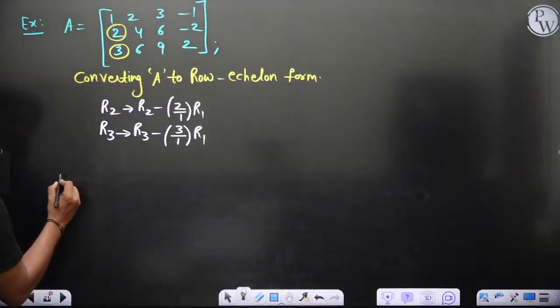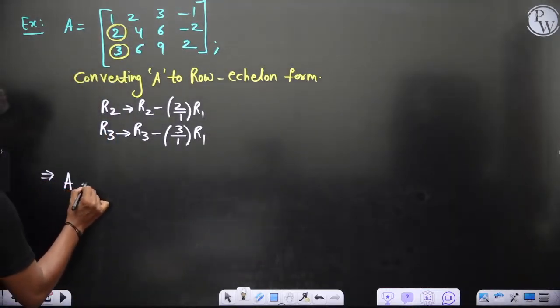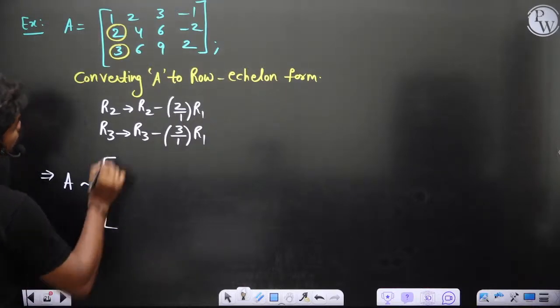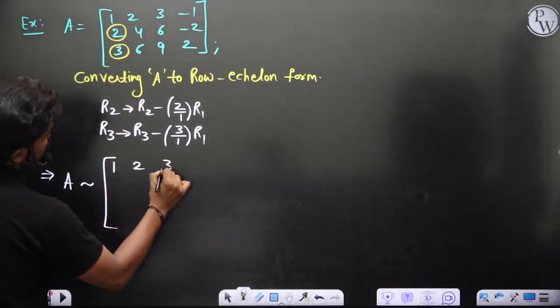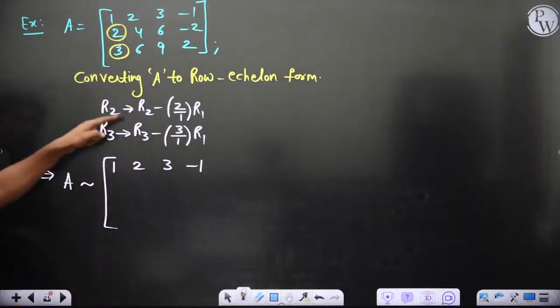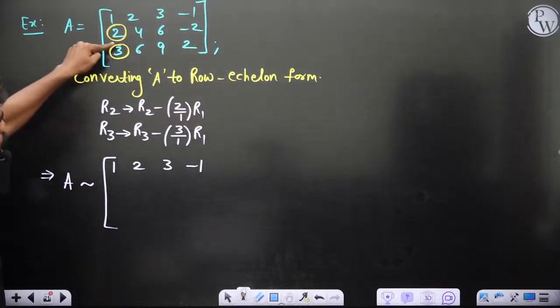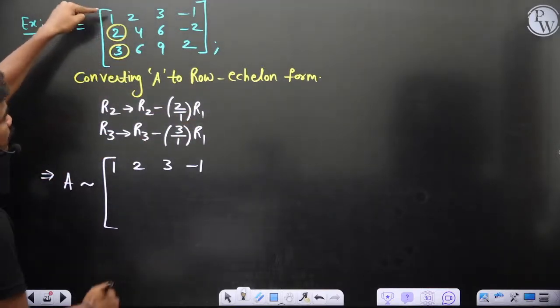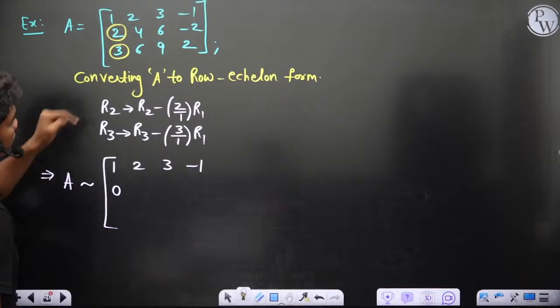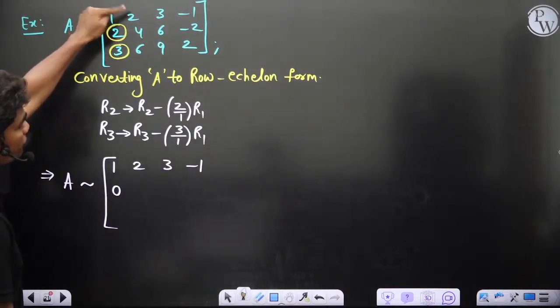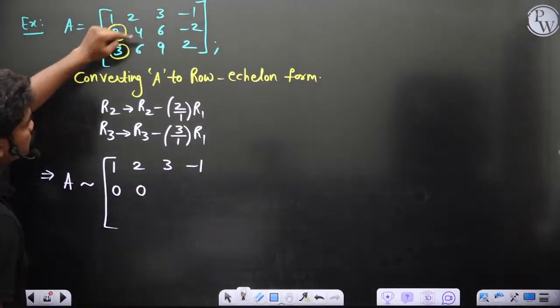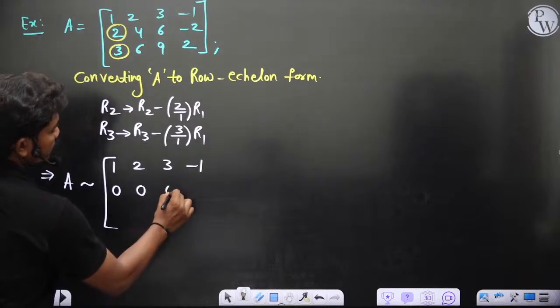So if you perform these two operations, A will be equivalent to 1, 2, 3, minus 1. Then R2 minus 2 times R1: 2 minus 2 times 1, so 2 minus 2 gives 0. Then 4 minus 2 times 2 will again give you 0. 6 minus 2 times 3 will again give you 0.